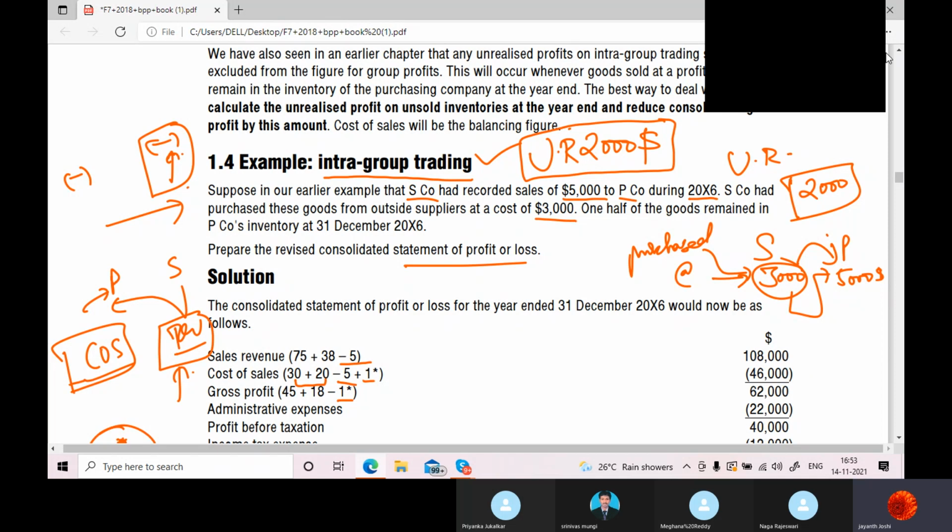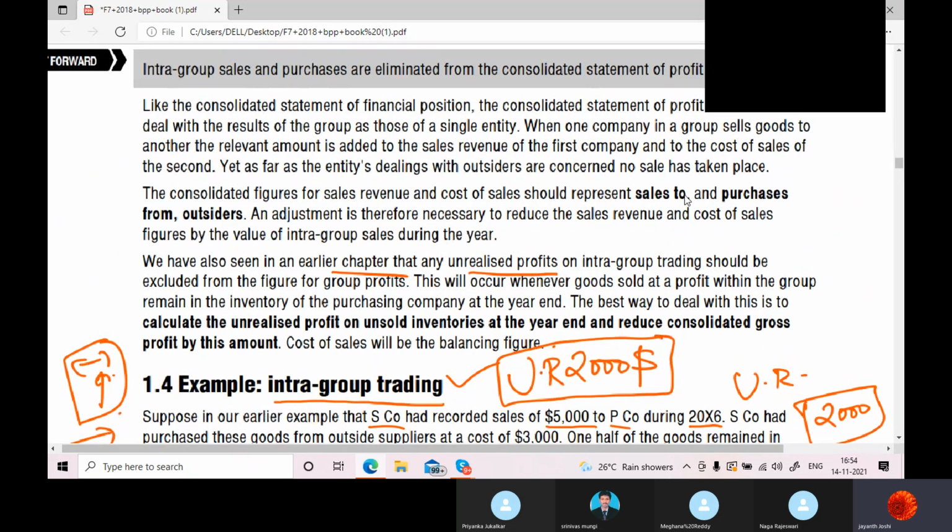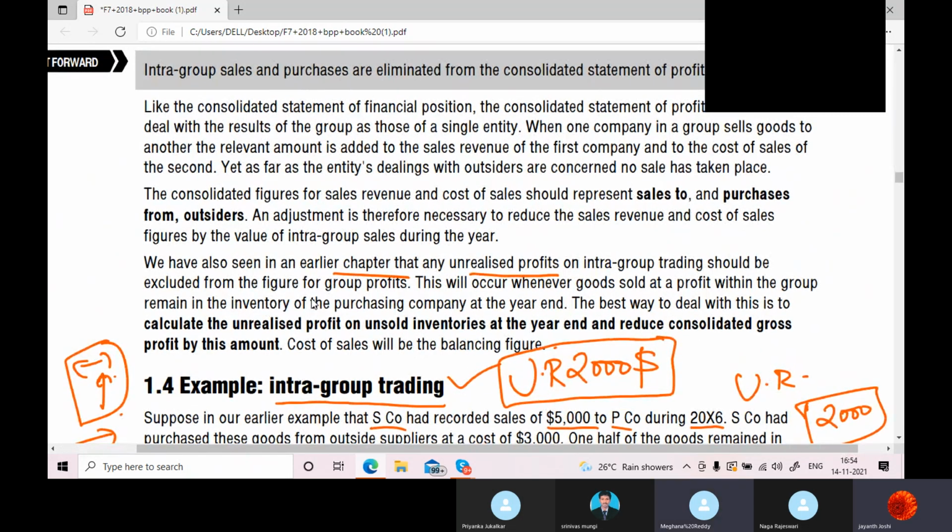So here you can see, as per the standard, what treatment we shall give. We have also seen in the earlier chapter that any unrealized profits on intra-group trading should be excluded from the figure of group profits, correct?